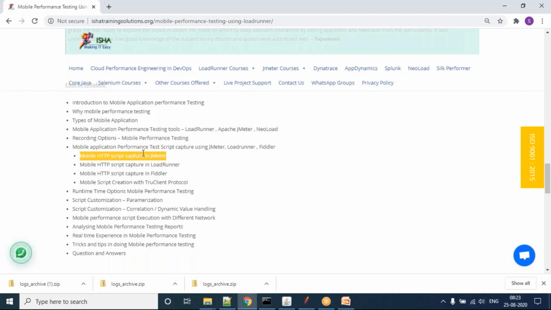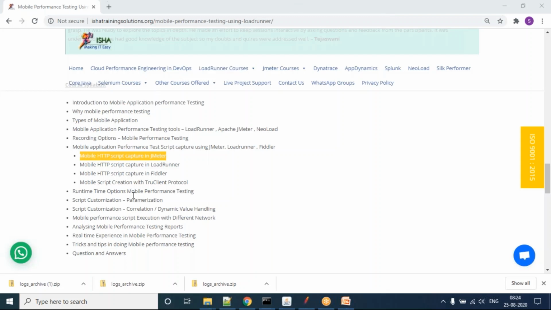So that in future, if your customer comes and says, boss, I have a problem with client-side response time, client-side performance, you can suggest they use the TruClient protocol. I'm saying web TruClient protocol, but I'm going to show you the mobile TruClient protocol, but the understanding will be a little common in both places. So that scripting also we are going to learn, guys. It is a value add for us.